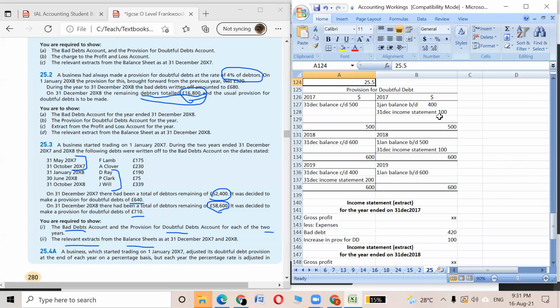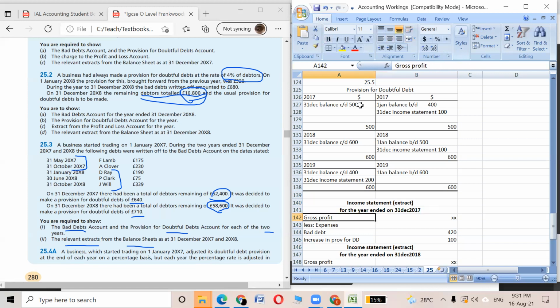In 2017, the increase in doubtfulness is on the credit side. Last year it was 400, this year it's 500, so it increased by 100. And in 2018, last year's doubtfulness was 500 and this year's doubtfulness is 600, so it increased by 100. So the income statement is 100. But in 2019, the doubtfulness is reducing from 600 to 400. So that's why the income statement is on the debit side. So that's what happened over here.